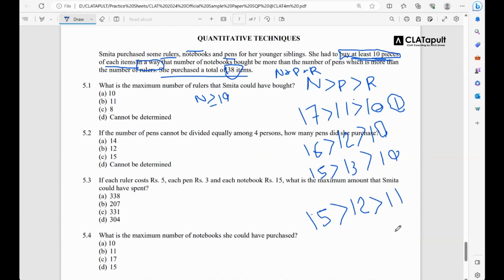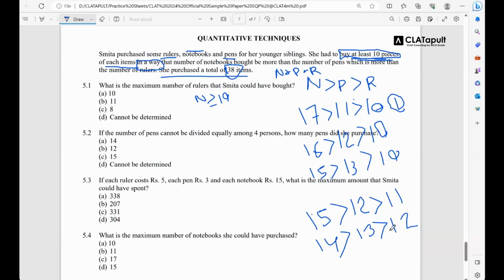Now let's increase this. Let's make this 12. If we make this 12, this will also increase. We increase it to 13. This becomes 14. यहाँ तक clear है? अगर आपने यहाँ पे एक बढ़ाया, यहाँ पे एक बढ़ाया, तो 38 से ज्यादा हो गया ना.